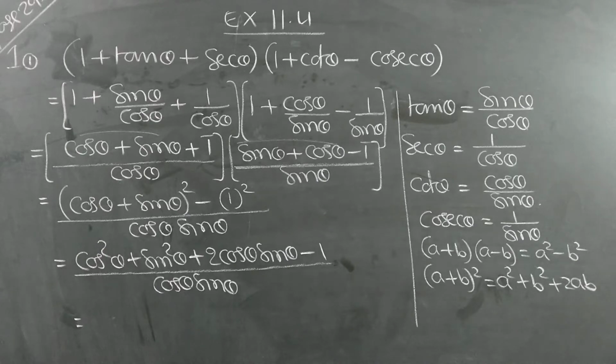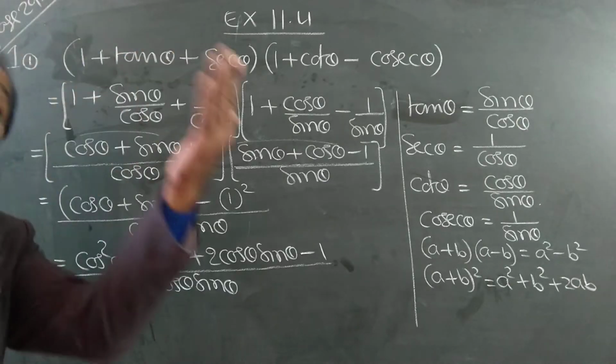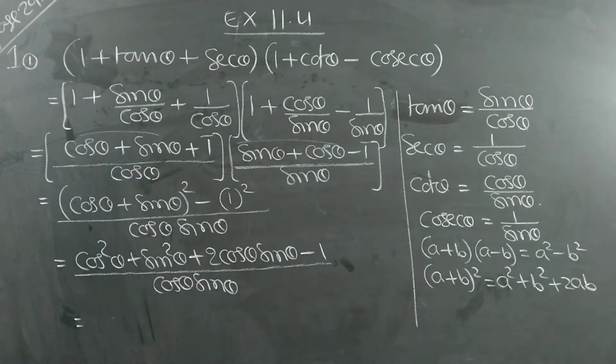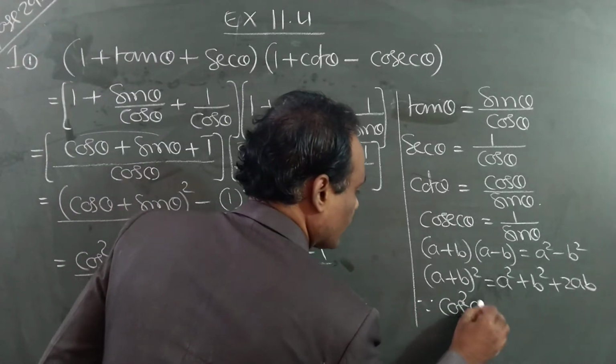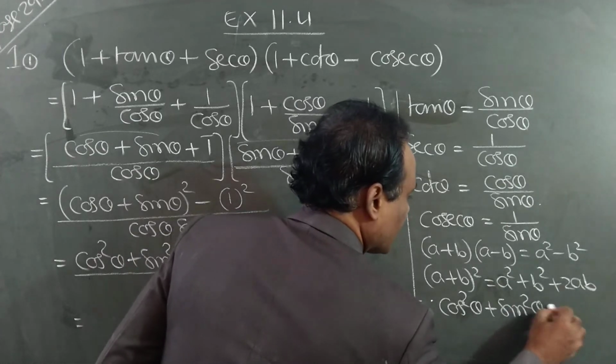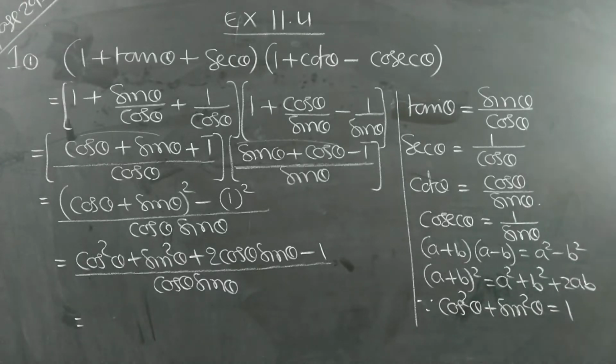Now, all of you see here. This is our first identity. See yesterday's formulas. Just look at yesterday's formulas every time. What is cos square theta plus sin square theta? Tell the value. Cos square theta plus sin square theta is equal to how much? 1. I gave the formula. Cos square theta plus sin square theta is equal to 1.